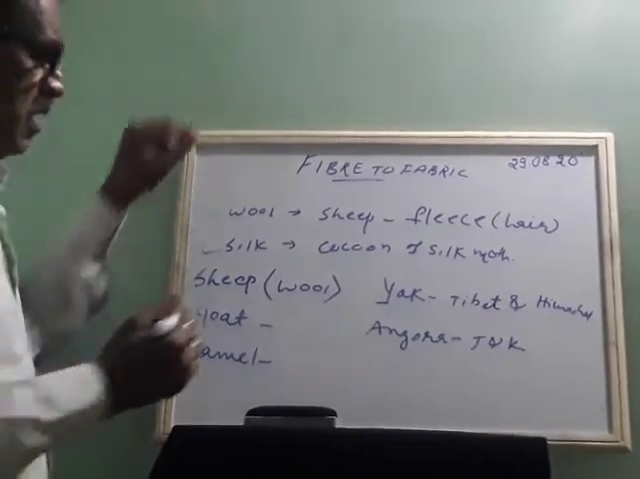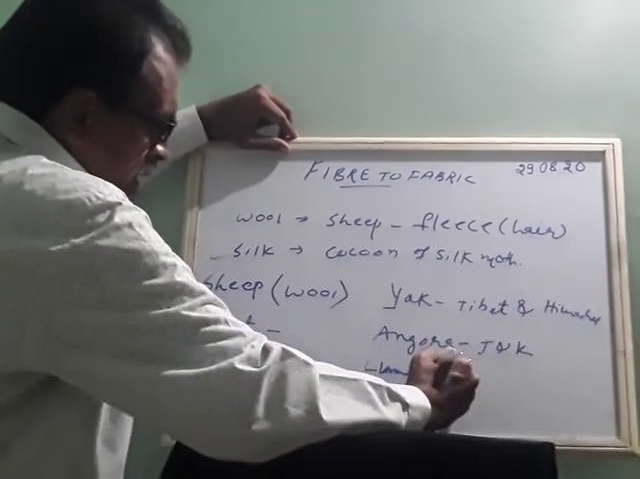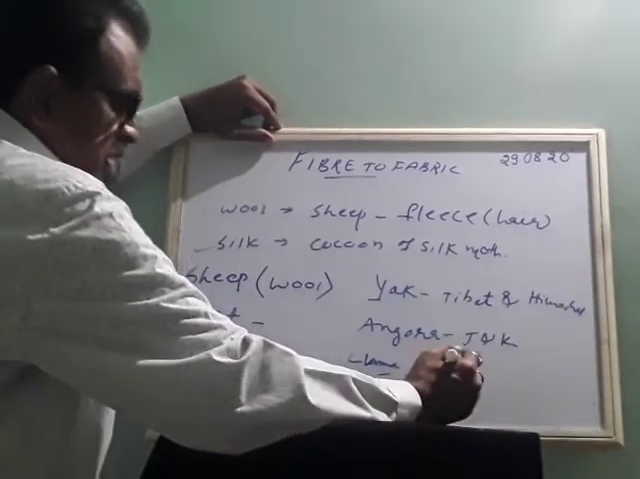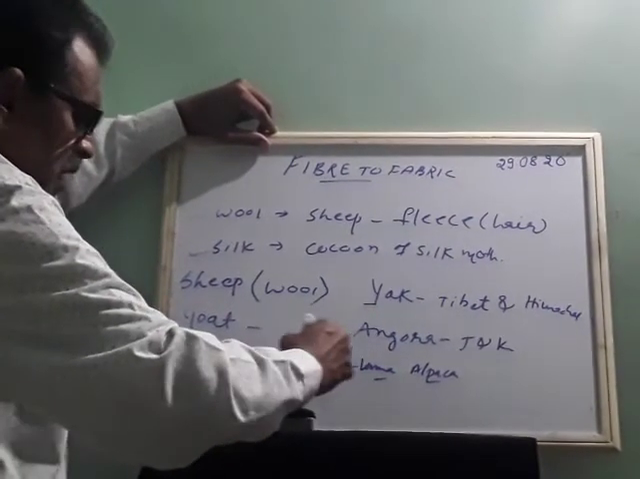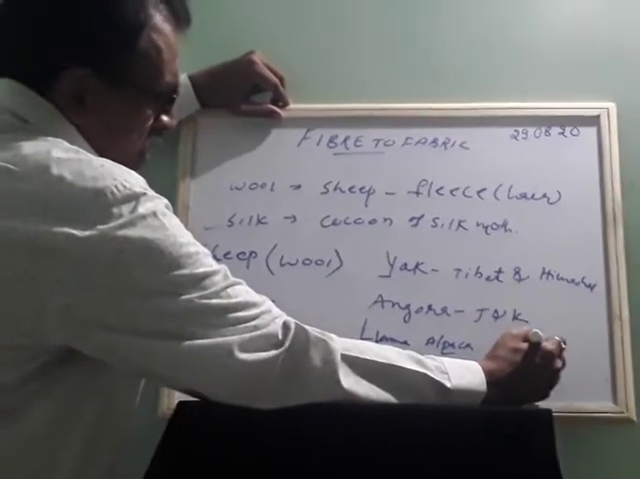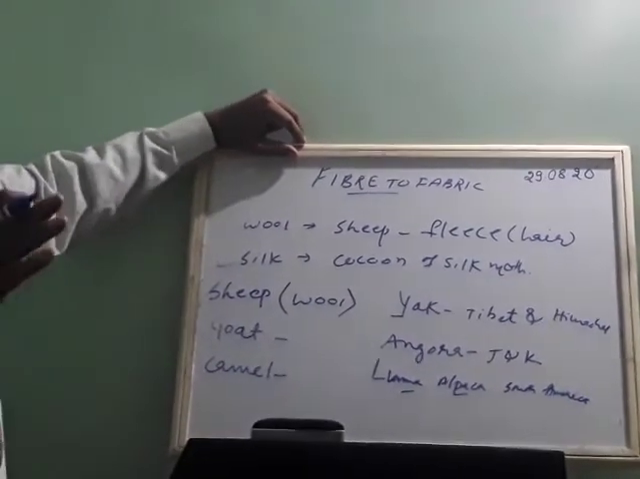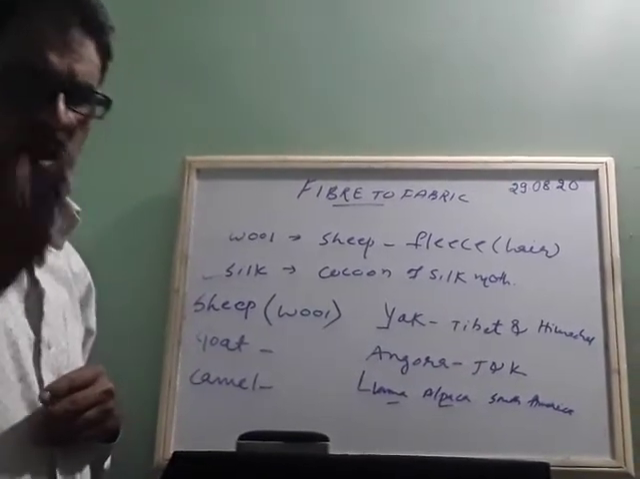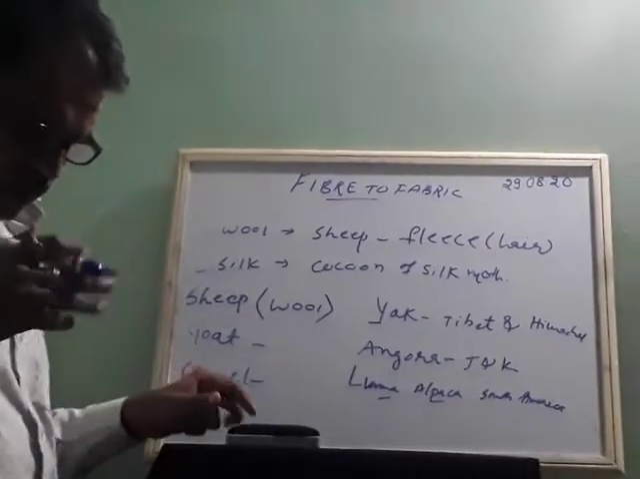There are two types of camel, llama and alpaca. These two types of camels are found in South America. Okay, so from the camels' fur also we are able to get fiber, and that is converted to yarn, and that is converted to fabric. Okay, so these are the animals from where you are able to get it.